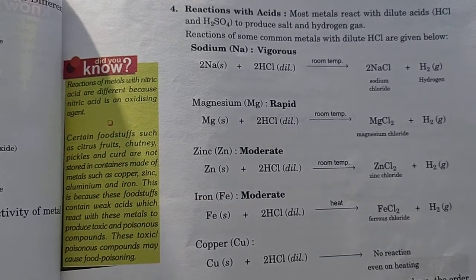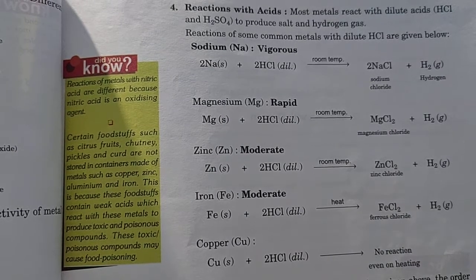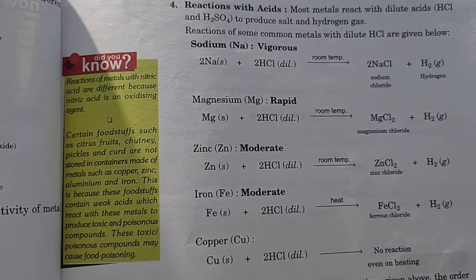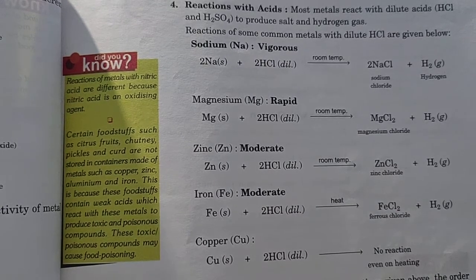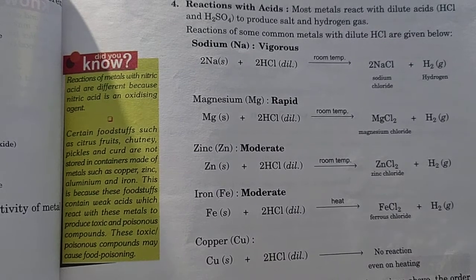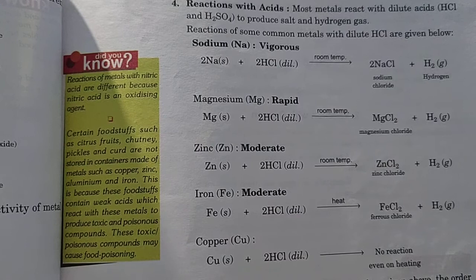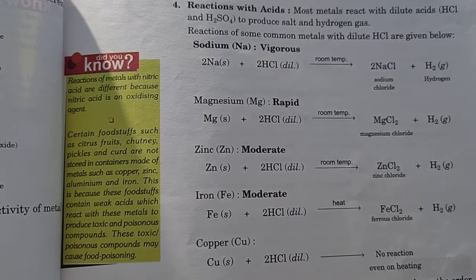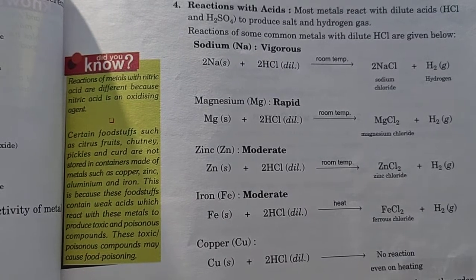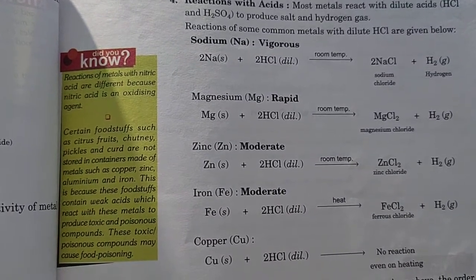Now the last chemical property of metals we will discuss is the reaction of metals with acids. Most metals react with dilute acids like HCl and H2SO4 to produce salt and hydrogen gas. So Na plus HCl will give one salt, that is NaCl, sodium chloride, and hydrogen gas is released. It takes place vigorously. Why? Because sodium is highly reactive in nature. It is a more reactive metal.